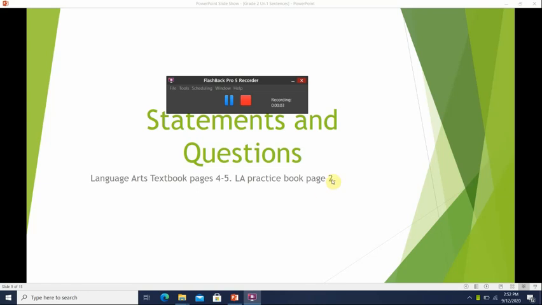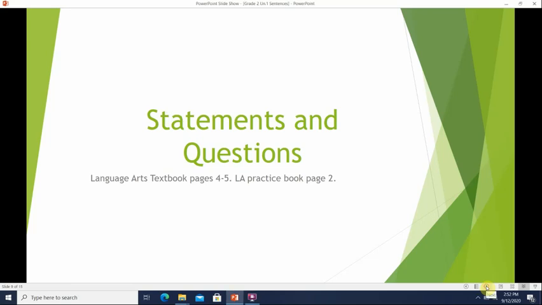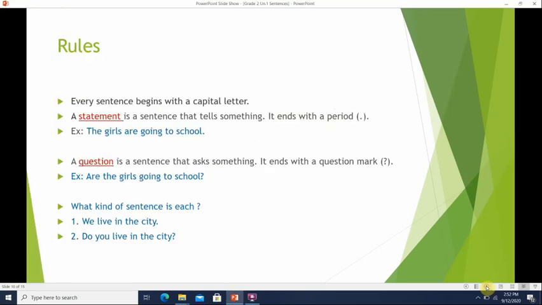Okay, so we will continue with our second grammar lessons. We will continue talking about sentences, but today we will review, or I will try to remind you, what the types of sentences are. So we will be talking about statements and questions.